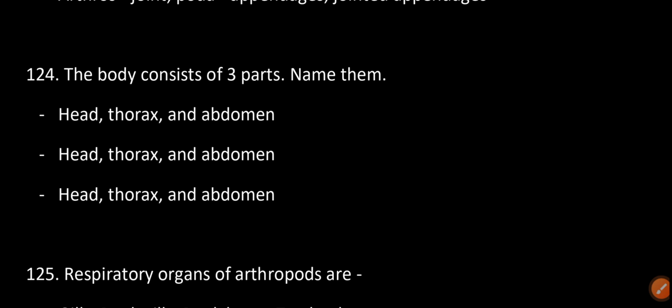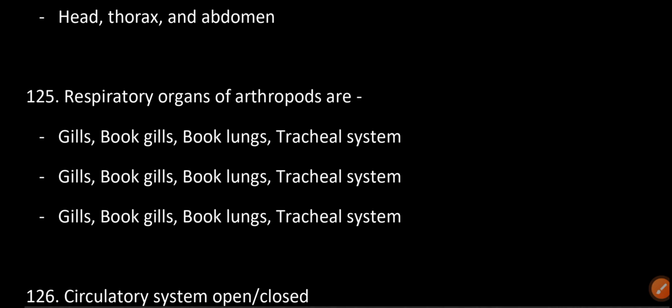The body consists of three parts. Name them: head, thorax, and abdomen. Respiratory organs of arthropods are gills, book lungs, and tracheal system.